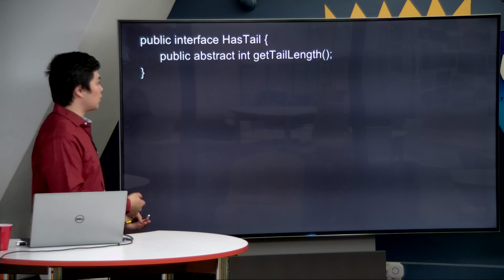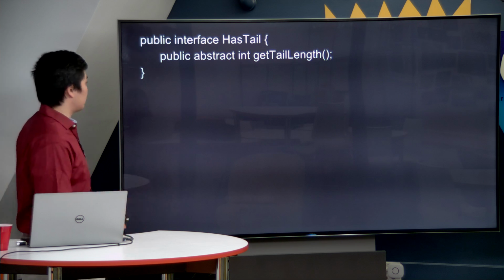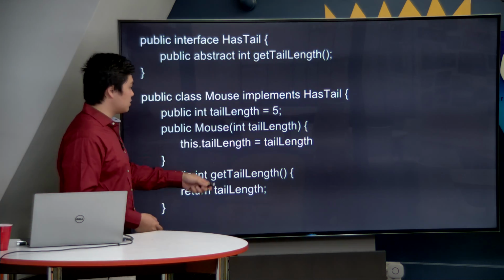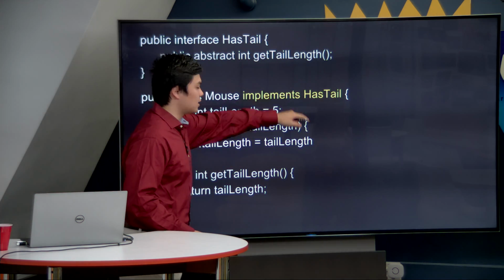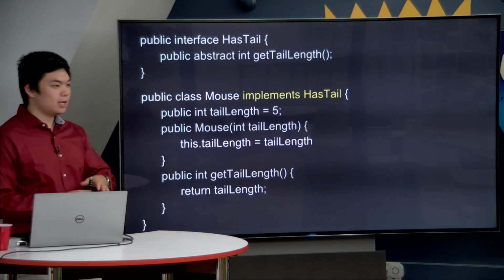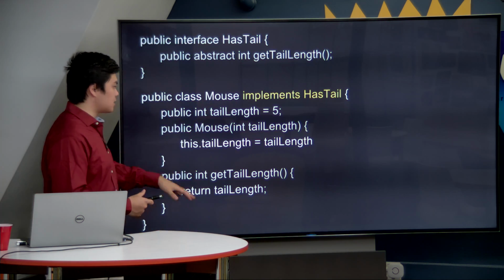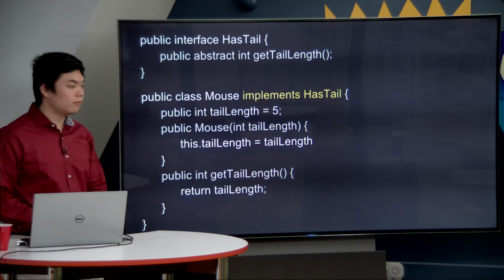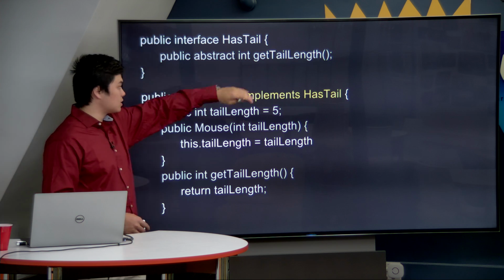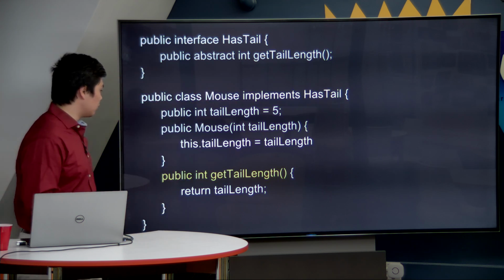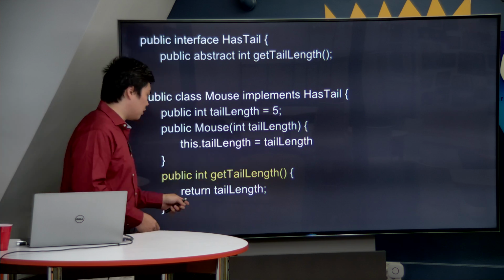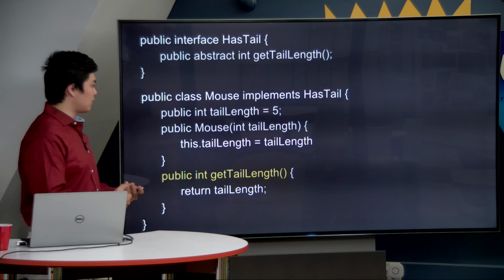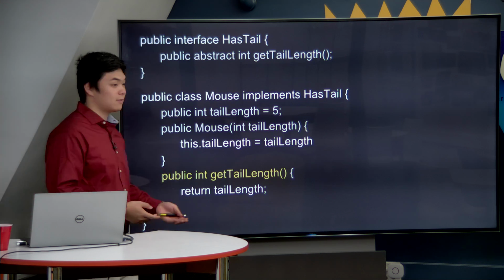But do we have any idea what our tail length is or how we get it? Not right now. We have to wait until later when we implement the Mouse class. Notice here that the mouse uses an important keyword called implements HasTail. This means that we're taking an interface and putting it inside of our class, and we're going to specify concretely all of the abstract methods that the interface had before. In this case, the only abstract method we had was getTailLength, and so we did that below with our call of getTailLength and then our returning of the tail length, as we now have a tail length to return because we've specified a mouse, and mice have tail lengths of 5 for some reason.